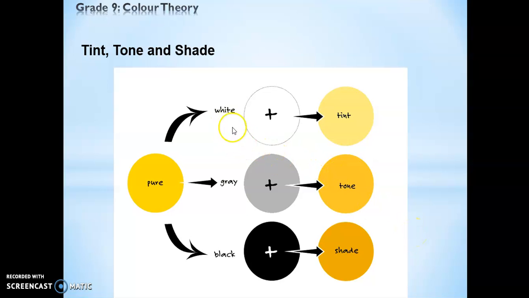Alright, so today you have learned about the color wheel, primary colors, secondary colors, tertiary colors, analogous or harmony colors, contrast or complementary colors, monochromatic colors, hue, saturation, value, and tint, tone, and shade.